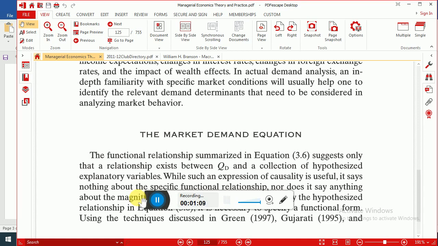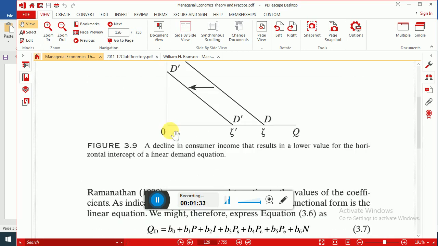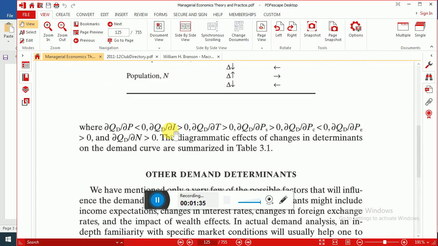Then we moved to the supply side. We defined what is supply, what is law of supply. We explained law of supply with the help of a diagram and schedule. We studied what is meant by movement along the supply curve, and what factors are responsible for the shift in the supply curve. Now we are in a position to combine both the